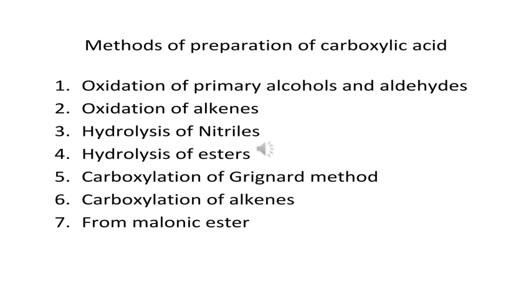Here are the various methods of preparation of carboxylic acid. First, oxidation of primary alcohol and aldehyde, oxidation of alkene, hydrolysis of nitrile, hydrolysis of ester, carboxylation of Grignard reagent, and carboxylation of alkyl halides from malonic ester.